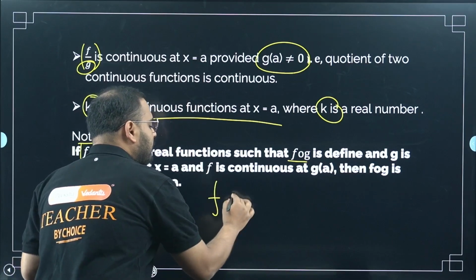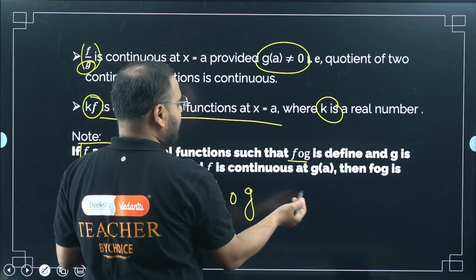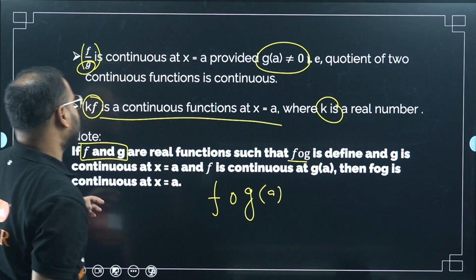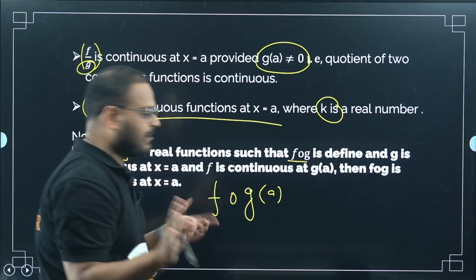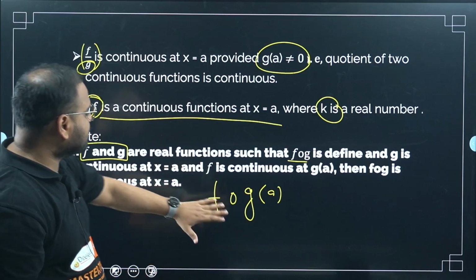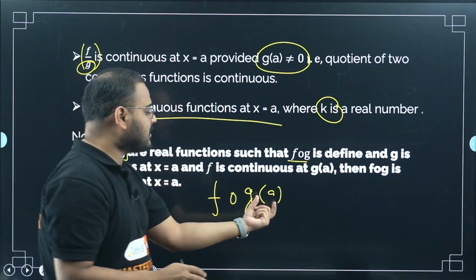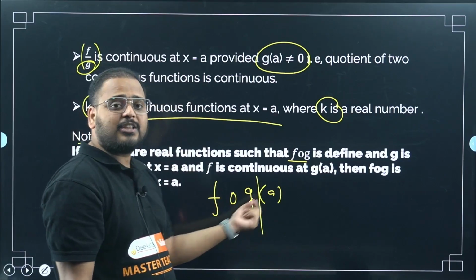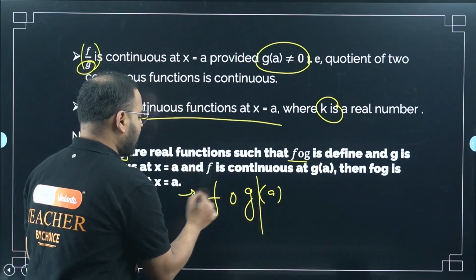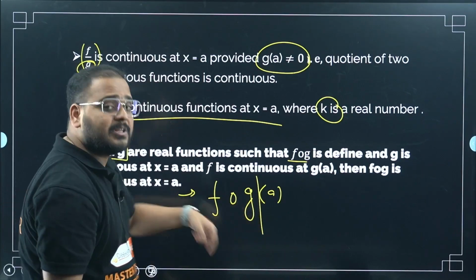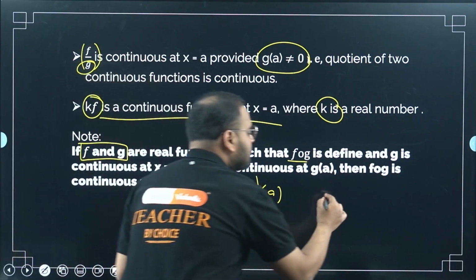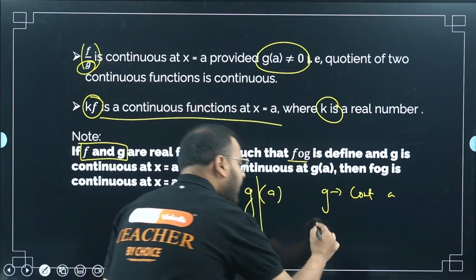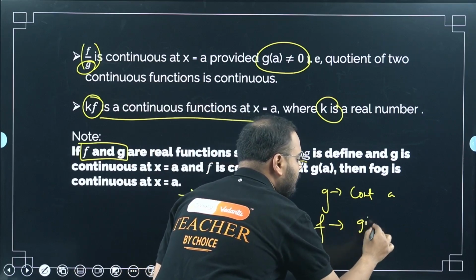I'm writing fog at a. For fog to be continuous at point a, what should be the necessary condition? g should be continuous at a, and f should be continuous at g of a.